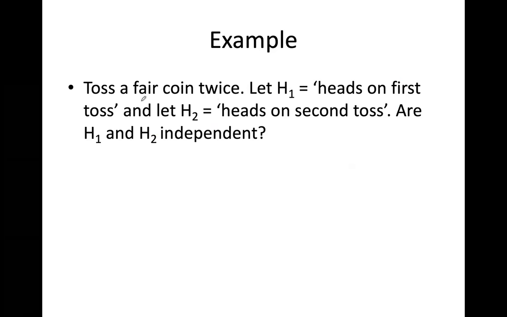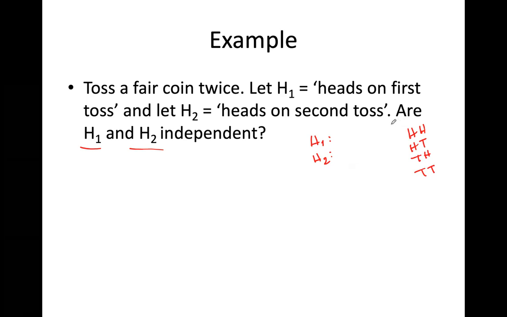We can still say, let us toss a coin twice, and the first event is heads on first toss, and the second event is going to be heads on second toss. Okay, the question is, are H1 and H2 independent from each other? So how many options do I have, arkadaşlar? Heads heads, heads tails, tails heads, and tails tails, right? These are 4 options that I may obtain from a fair coin that is flipped 2 times.